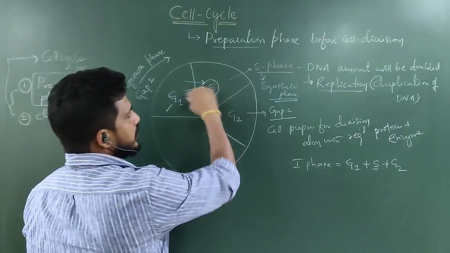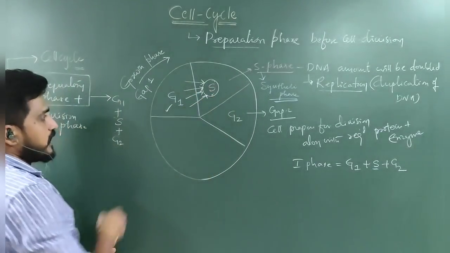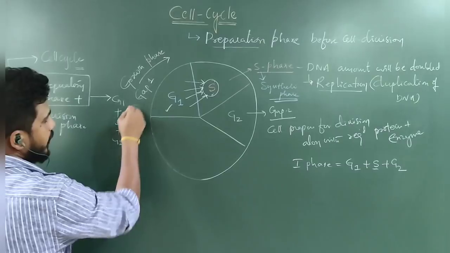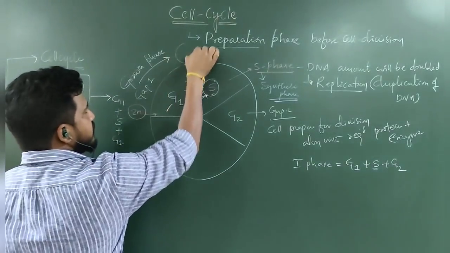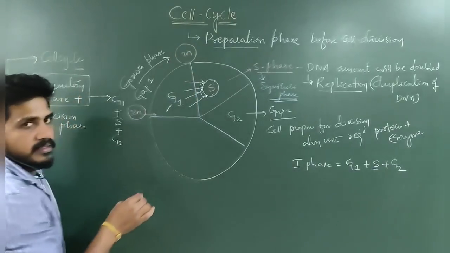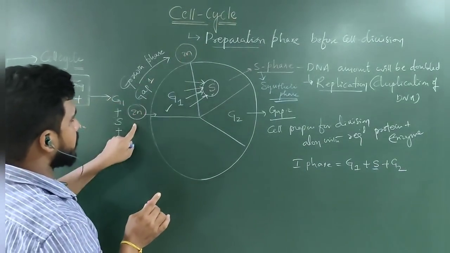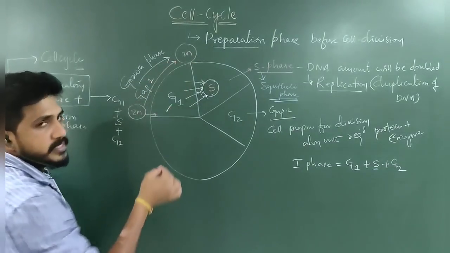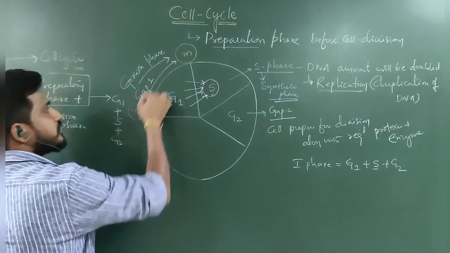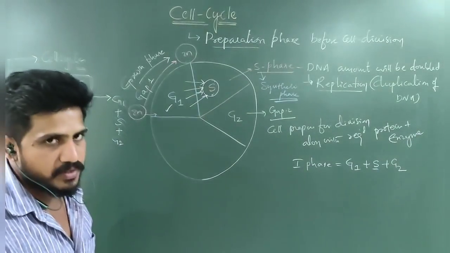Later, suppose you take the diploid cell entering G1, this diploid cell's size will be increased just like that. Understand? Only the size is increased from here to here. This is also a diploid cell, this is also a diploid cell, but the size of the cell is increased after G1.